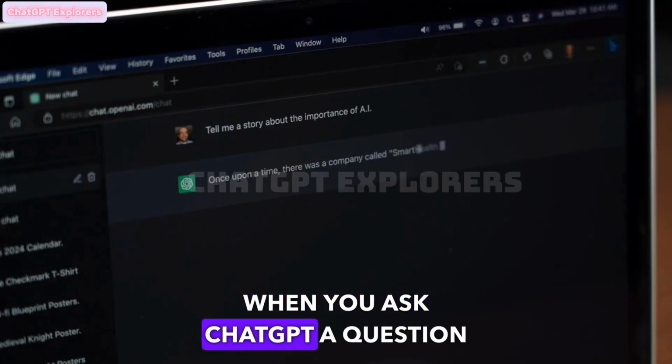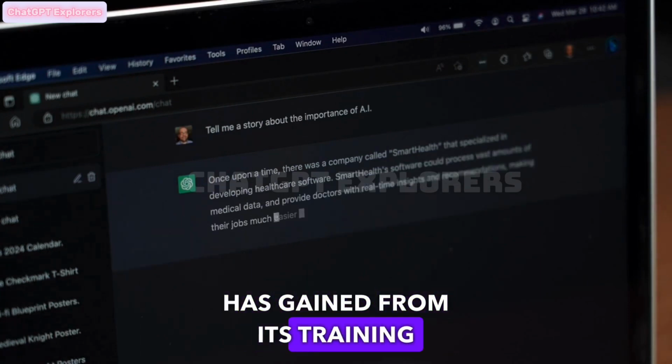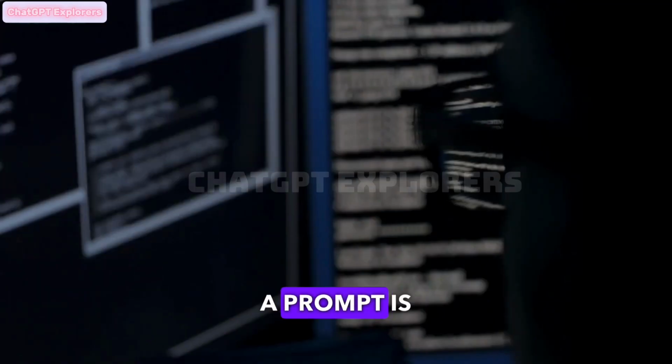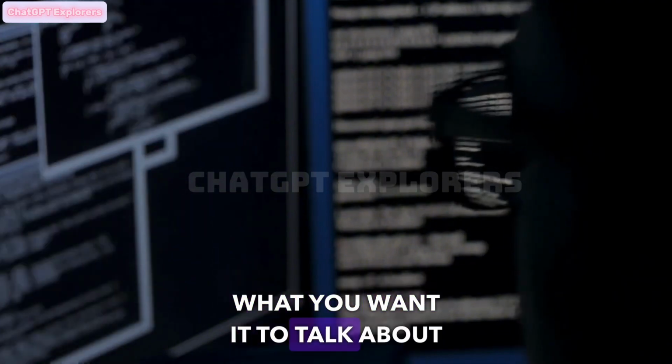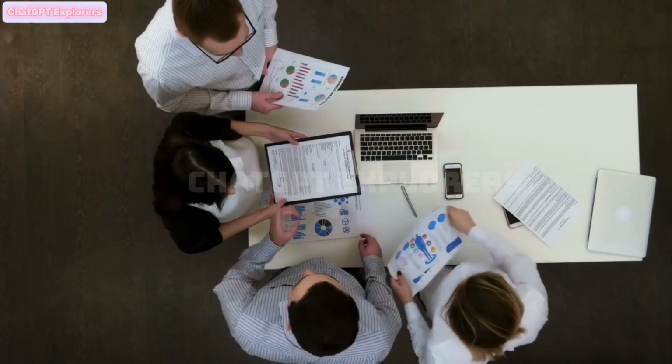When you ask ChatGPT a question or give it a prompt, it uses the knowledge it has gained from its training to generate a response that's similar to what a human might say. A prompt is simply a question or statement that you give to ChatGPT to help it know what you want it to talk about or what you want it to do. It's like asking your friend a question or giving them a task.